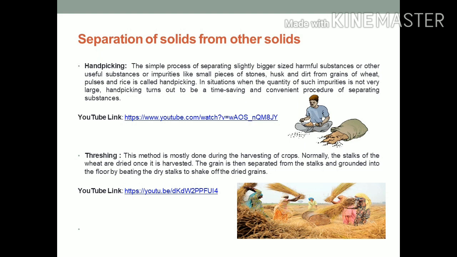Now we will understand what is threshing. This method is mostly done during the harvesting of crops. Normally, the stalks of the wheat are dried once it is harvested. The grain is then separated from the stalk and ground into flour by beating the dry stalk to shake off the dried grain. You can understand this topic with the help of this YouTube link also.